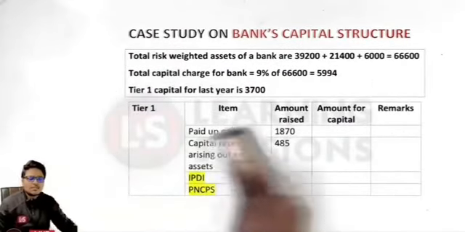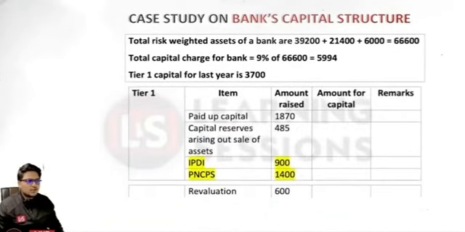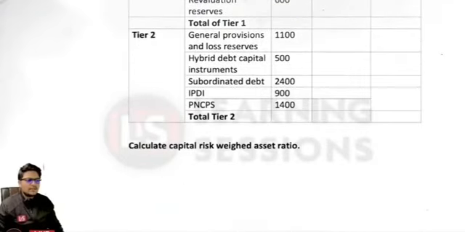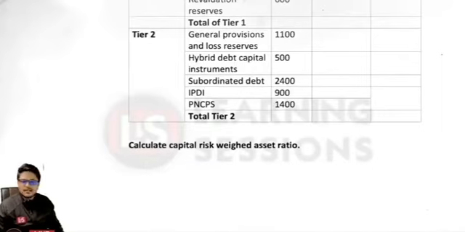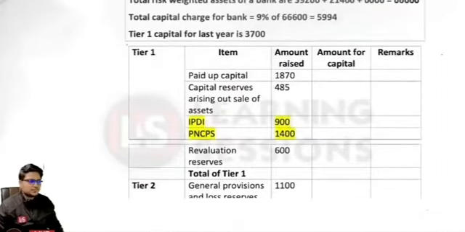So it says total risk weight assets of a bank are given to be 66600. Further, the total capital charge for the bank is given to be 9% of 66600, that is 5994. Tier 1 capital for last year is given to be 3700. And further, we have to look into the different items of the tier 1 and tier 2 capital, and we need to calculate the capital risk weight asset ratio.